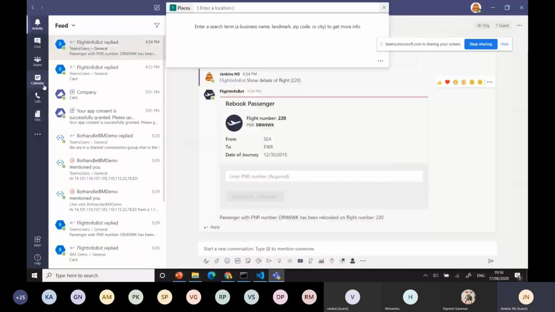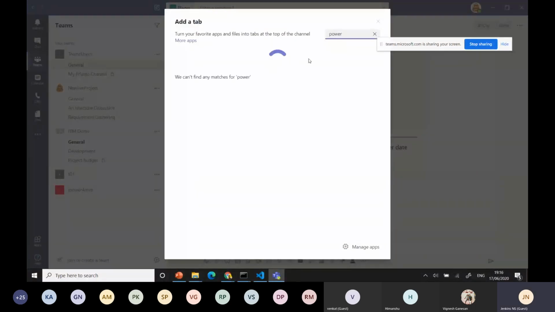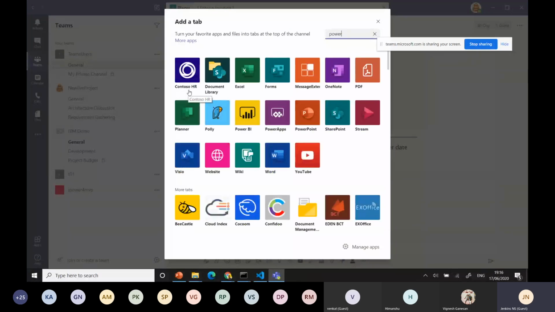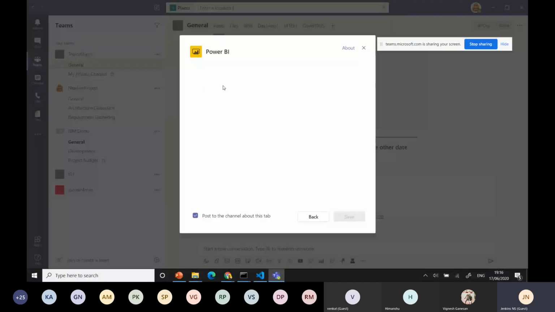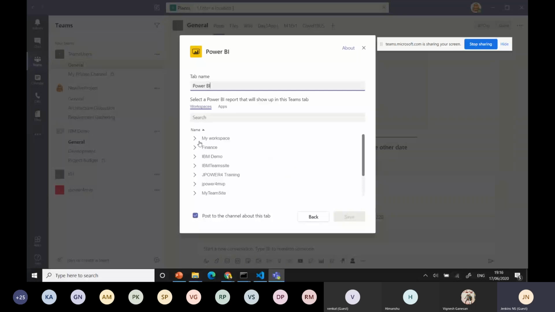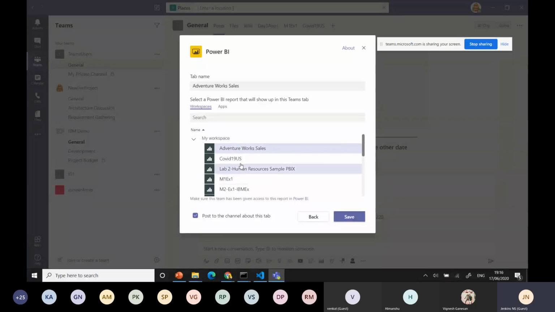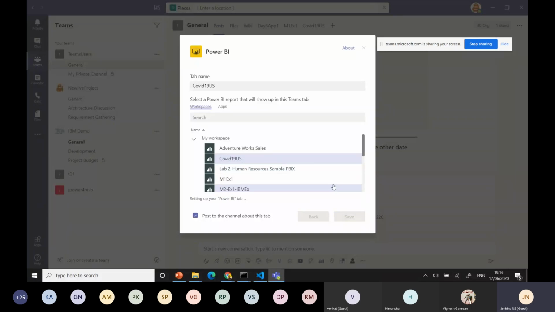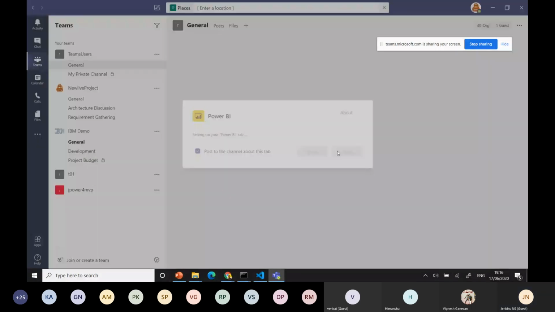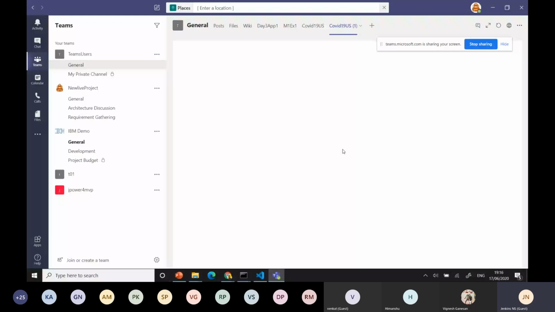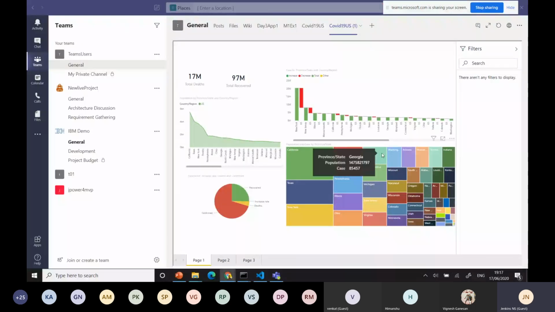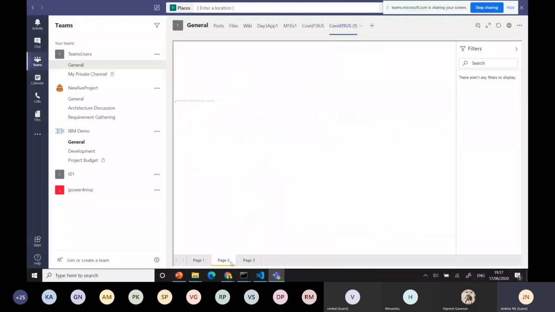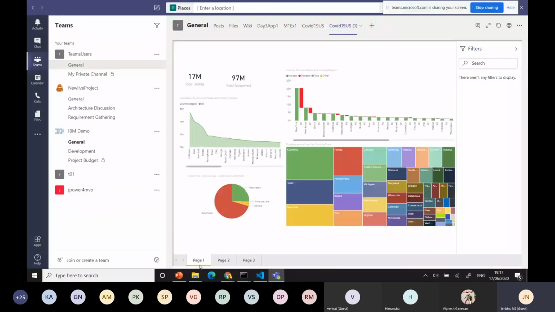Whenever I go to any Teams channel and add a new tab, say Power, you can see Power BI and Power Apps will be there. Here you can see Power BI. It will ask you to select from the different workspaces you have. I selected this one and saved. It will be available in your tab. Okay, it's available here. You can get the report easily in your channel without doing any code. It is already developed in Power BI, and it's brought in here.